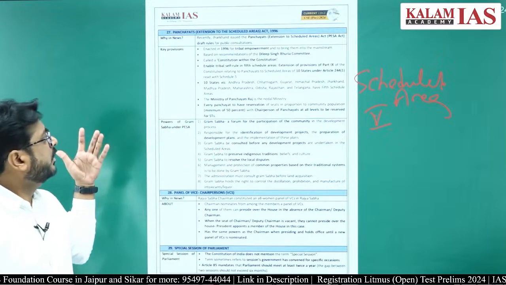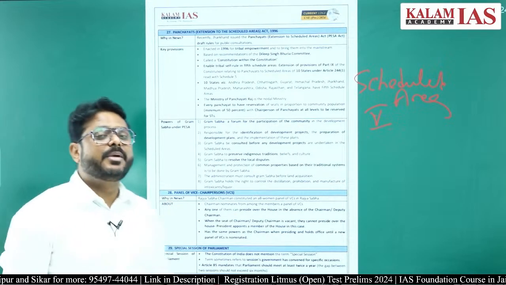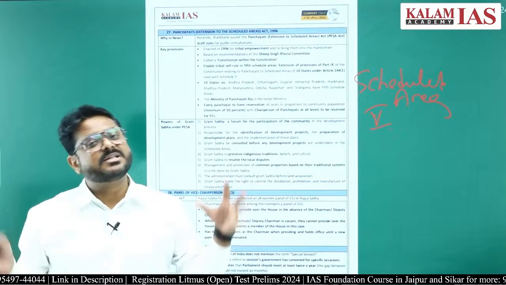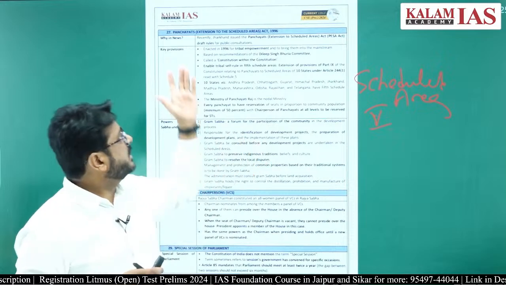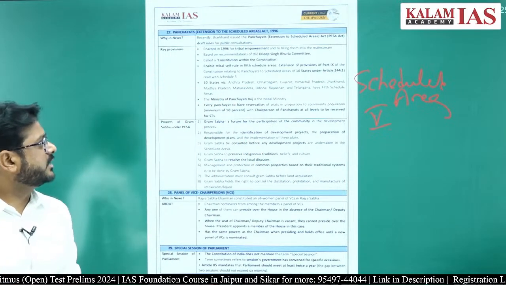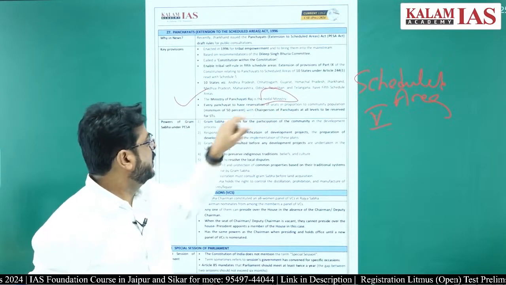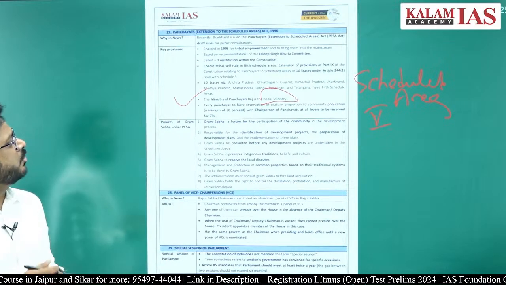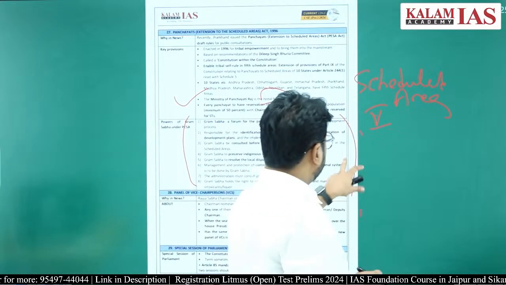Later on, a committee was set up, the Dilip Singh Bhuria Committee, and it recommended that the panchayat should be extended to these Schedule 5 areas also. And then this Act, just after 4 years, the Panchayat Extension to the Scheduled Areas Act, 1996, came. The Ministry of Panchayati Raj is the nodal agency. Under this Act, local level power has been given.